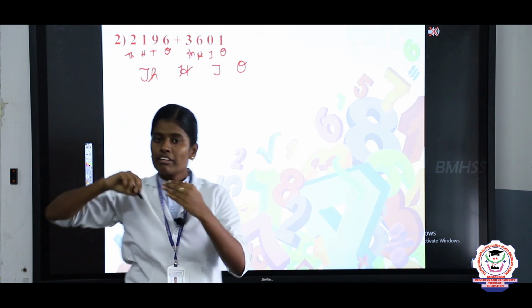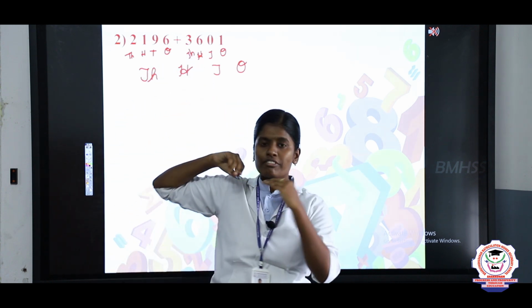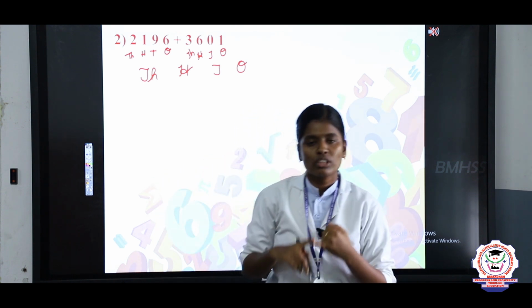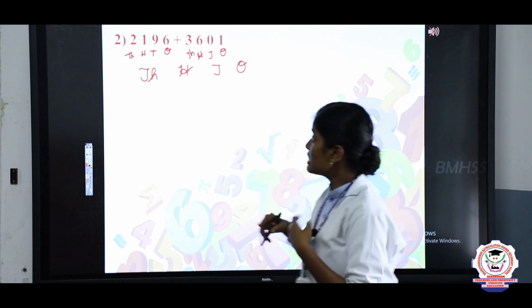First you will take the first group of the numbers. What is the first group of the numbers? Here the first group of the numbers is 2196.